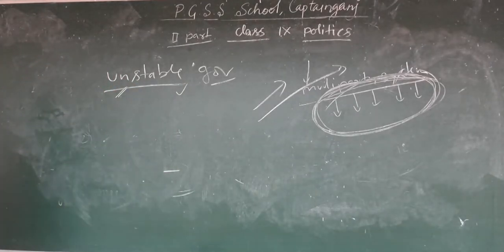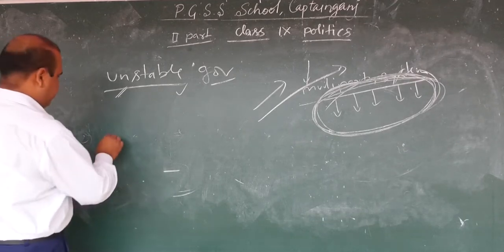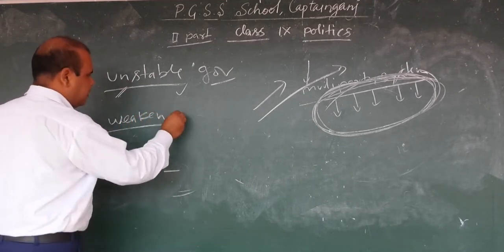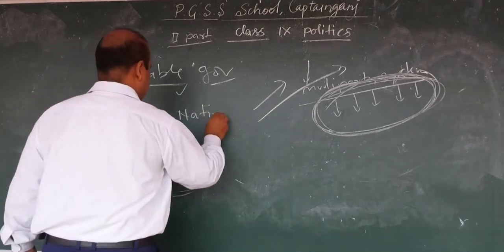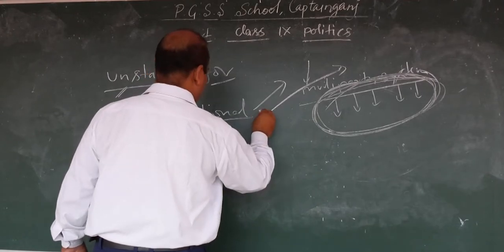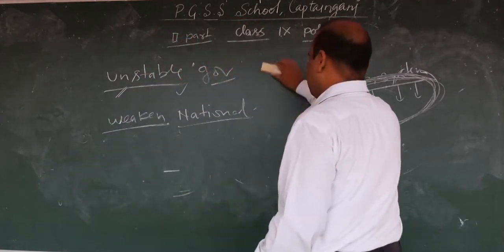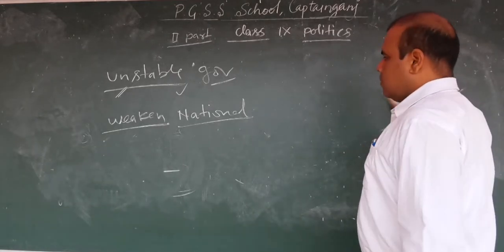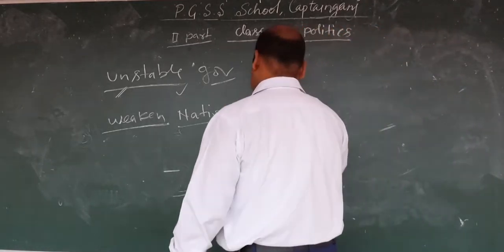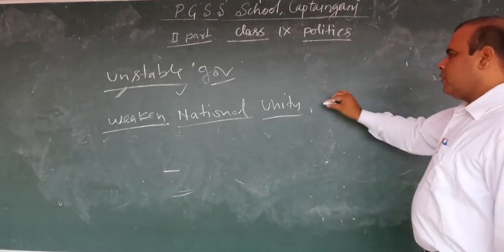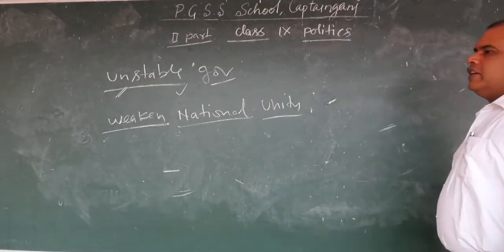Next demerit of democracy is that it weakens national unity. Democratic government weakens national unity.